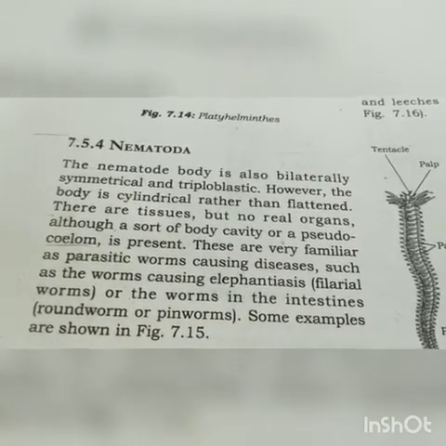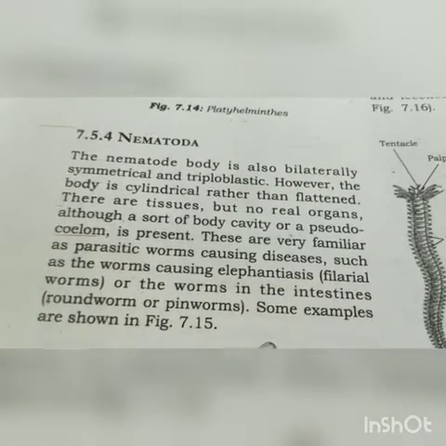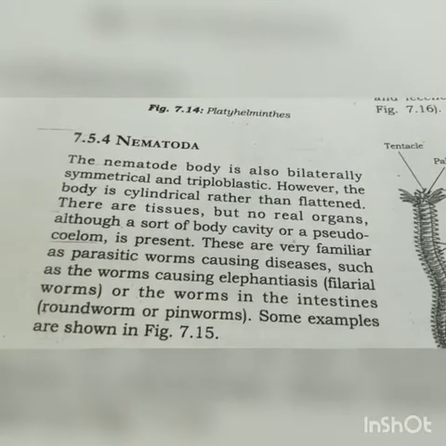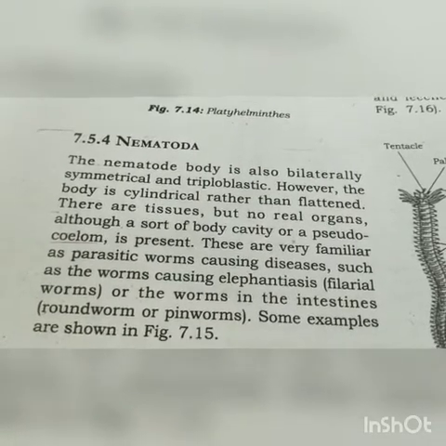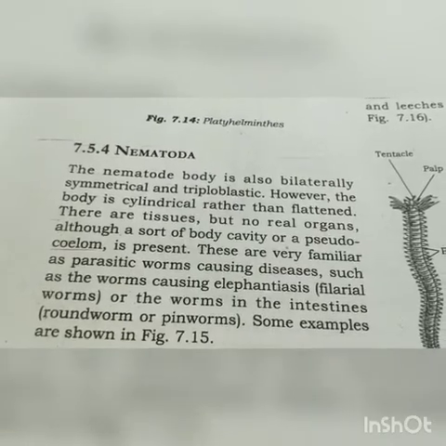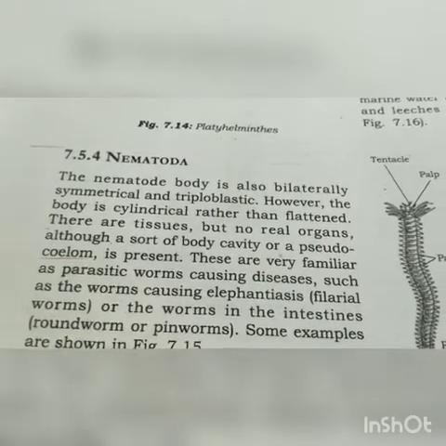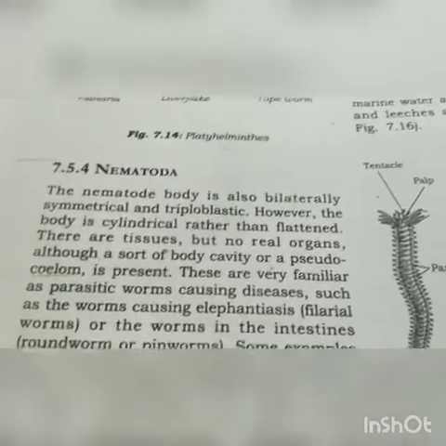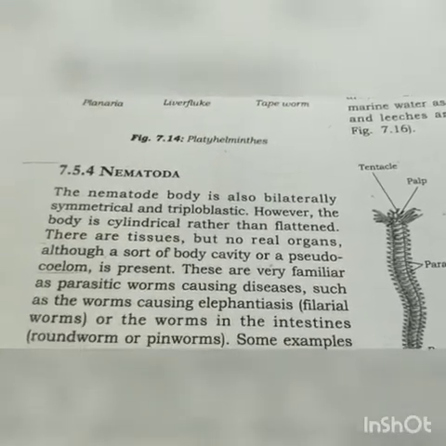Some examples are shown. Elephantiasis is a disease where swelling of the legs occurs, meaning the patient's leg swells like an elephant's leg. That person cannot walk.